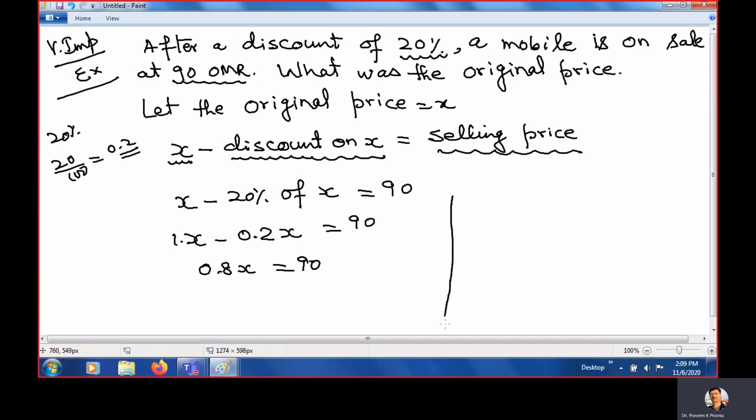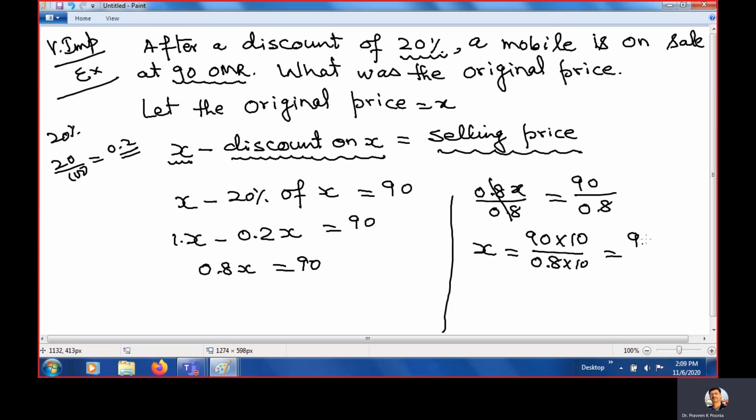So 0.8X equals 90. Now divide by 0.8. 0.8X upon 0.8 is equal to 90 upon 0.8. Clear? So this is cancelled. How much is X? Because one decimal place is there, if you multiply by 10, 0.8 times 10, it will become 900 upon 8.